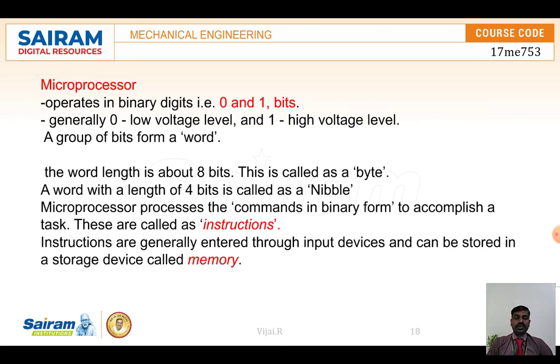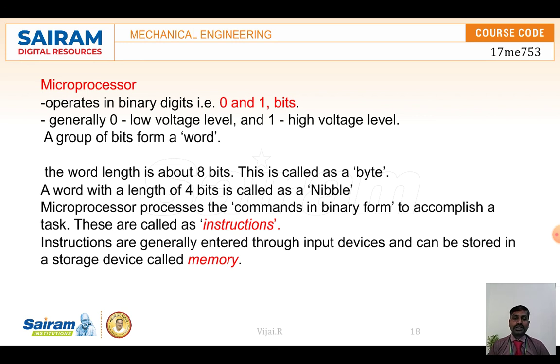Then how the microprocessor functions: it functions with the help of binary digits, zeros and ones. The important thing here is that the microprocessor commands are in binary form. These are called instructions. Whatever we send through the input device normally goes and is stored in a space called memory. So these instructions will be stored in terms of binaries, that is zeros and ones. Zero is a low voltage level and one is a high voltage level.